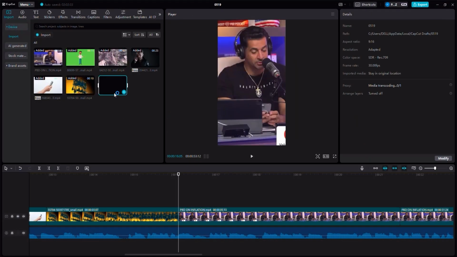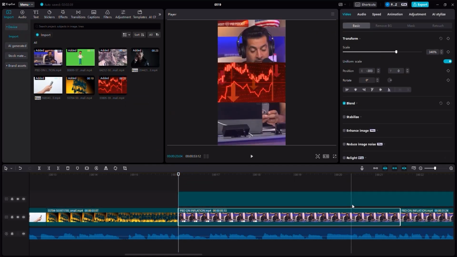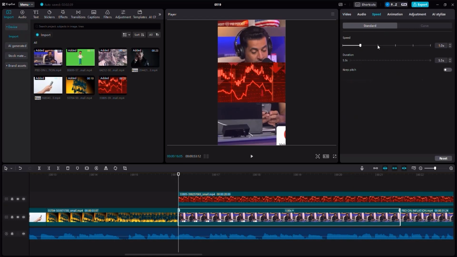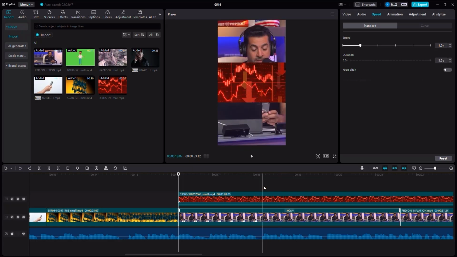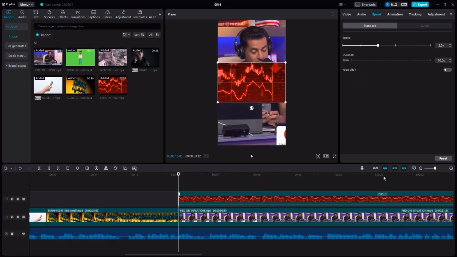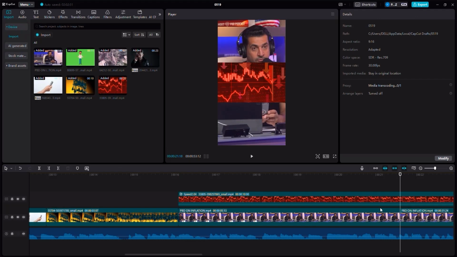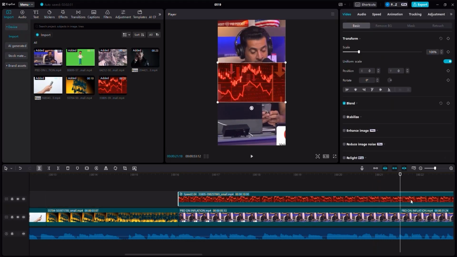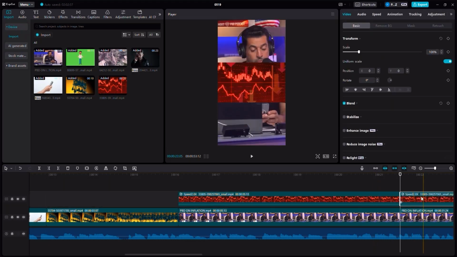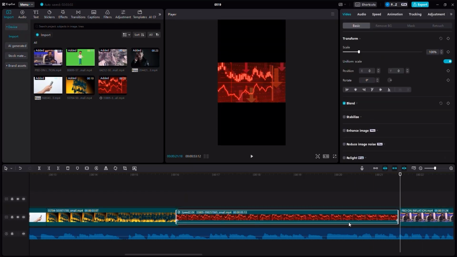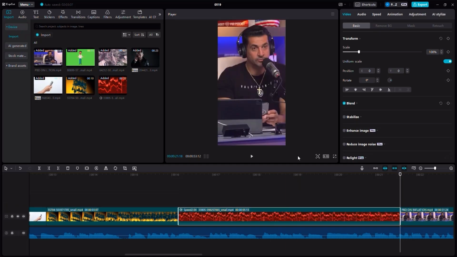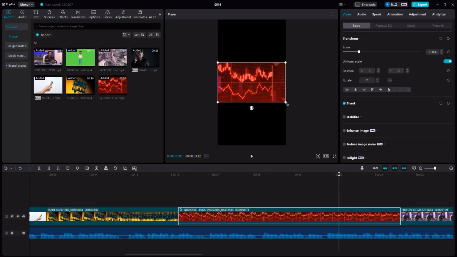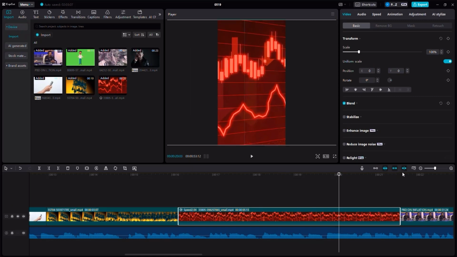So I'm going to drag this video right about here. And we can go to the speed option, increase the speed of it. Well, not this one. I'm sorry. Let me go back by clicking the go back button. It's this one. This one is the one that I need to increase speed for. And I can move my cursor at the end of the scene and then crop by clicking on this cut button, remove the excess, remove this scene, drag the new scene instead of the old scene, and make sure that I increase the size of this until it fills.